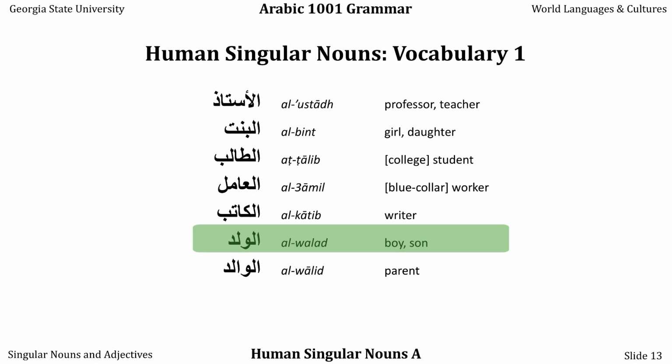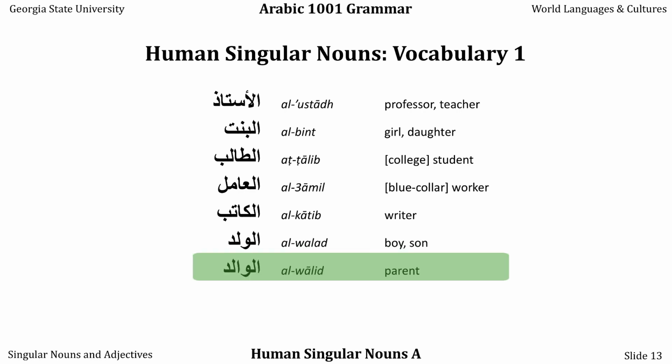Al-walad is a boy or a son, and al-walid is a parent. It should be very evident to you that walad and walid share the same jidr, or root, waw, lam, dal, and you can also tell that al-walid shares the wazn fa'il pattern with talib and amil and katib. Waw, lam, dal means birth, and so the walid is the person who's doing the birth.